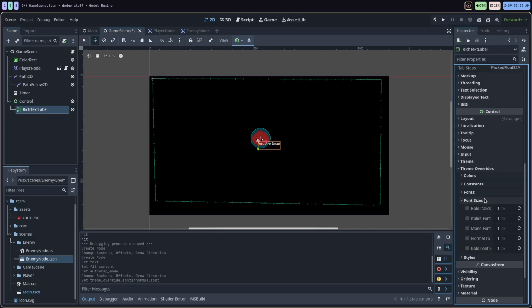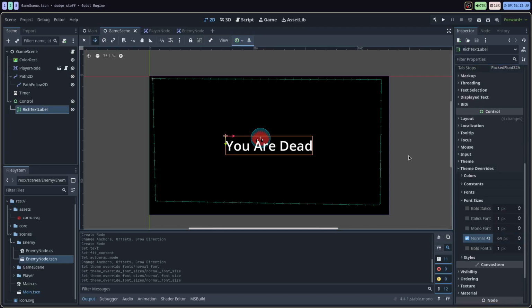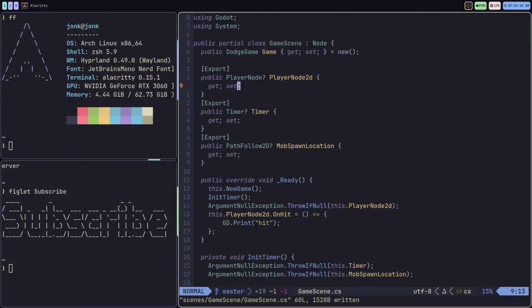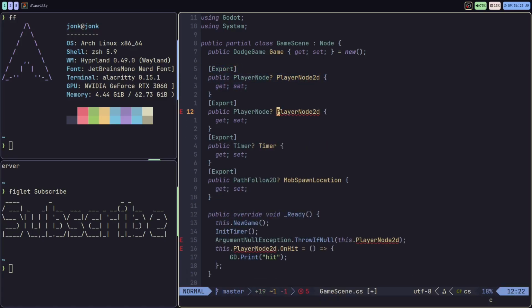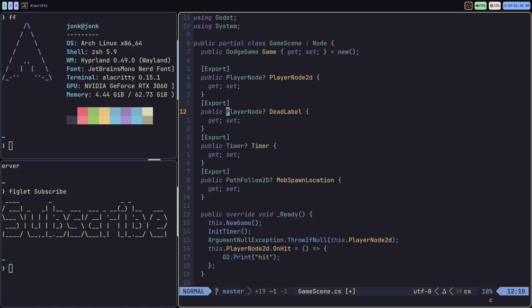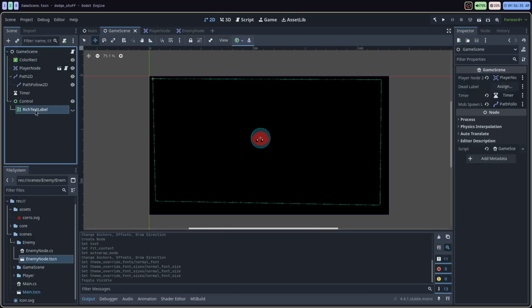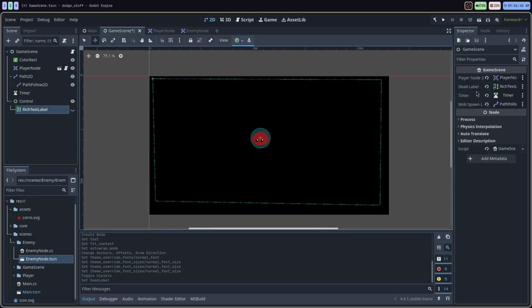See if I could go to theme overrides, font sizes. I think it's just normal I can do. And then I can set like 25. Let's make that bigger. 64. Boom. You are dead. We're going to hide this label. I'm going to go back into the code and declare this as a property up here. So we'll call this dead label. I'll change it here to rich text label. We'll set it in the editor. I'll rebuild this. I gotta pull this over to our export property, the dead label.